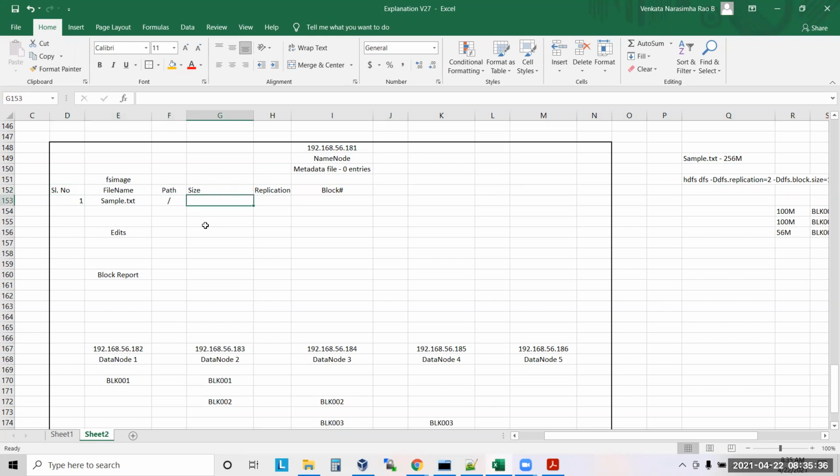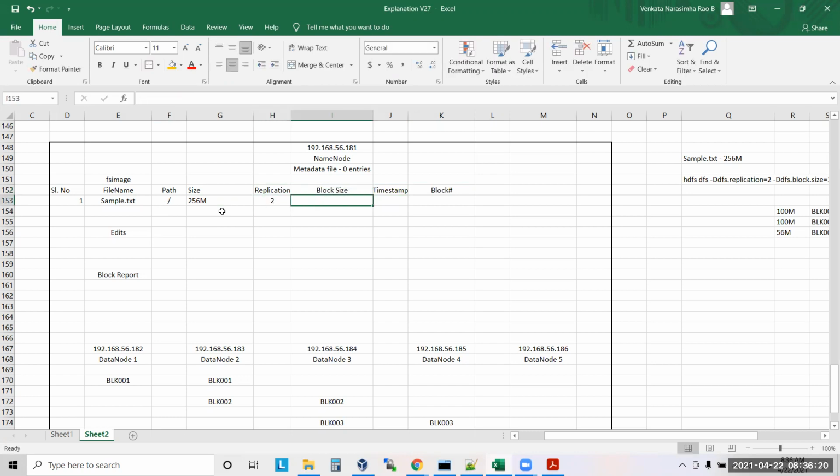If you see this, what is the size of this file? 256 MB. What is the replication factor? 2.